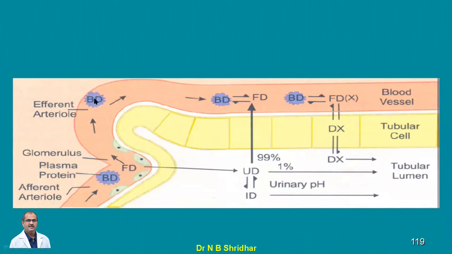So usually when the drug enters the body, if it is highly lipophilic in nature, 99% gets reabsorbed into the circulation. Whereas if the drug gets combined with many other substances and is made hydrophilic, then it is going to be excreted through the kidney.